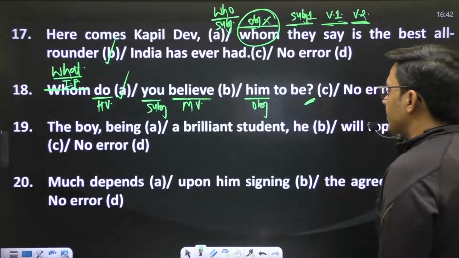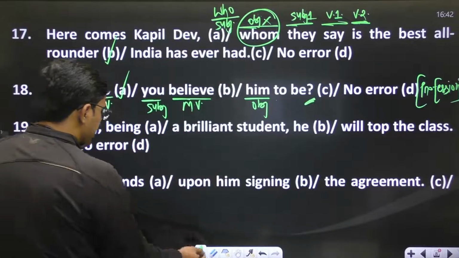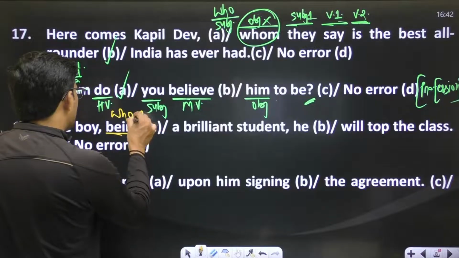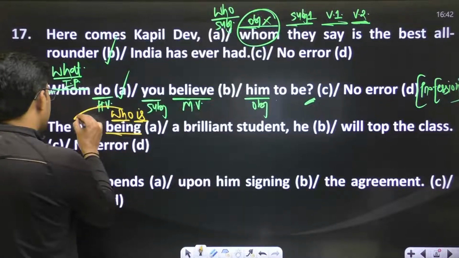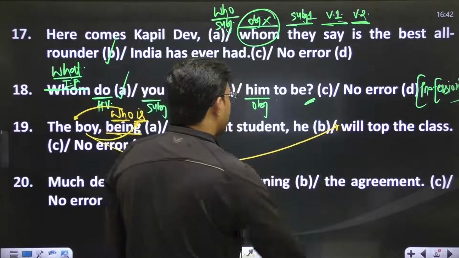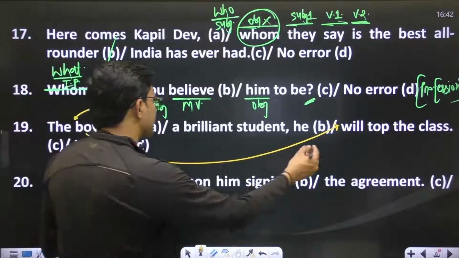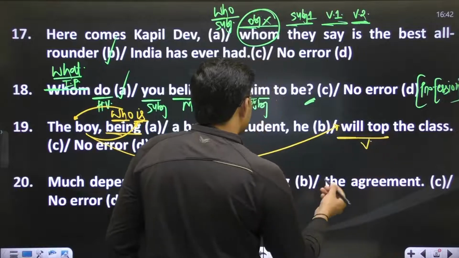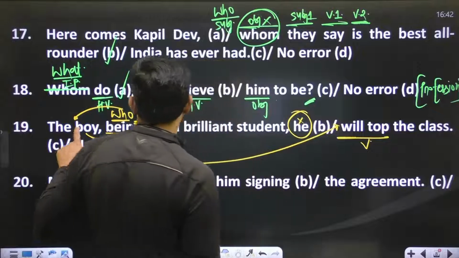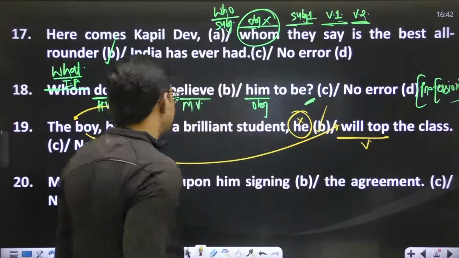The boy being a brilliant student, he will top the class. Now make sure, this word being denotes what? It denotes who is. This who is a relative pronoun. The boy is a brilliant student and the boy will top the class. So if you have a relative word boy and this is going to be the subject of the verb will top, so if you already have a subject, then you don't need to use any pronoun to denote this subject boy. So drop he and now you will have an error in part B.